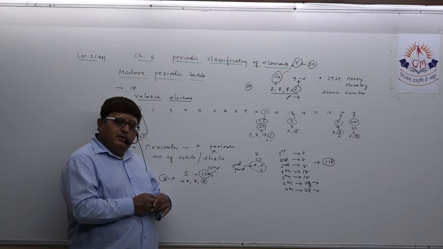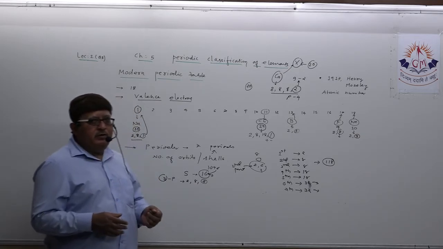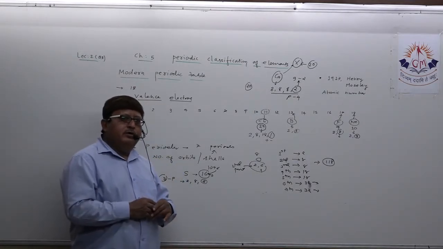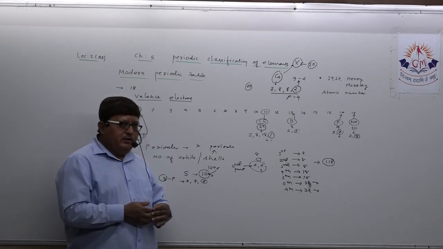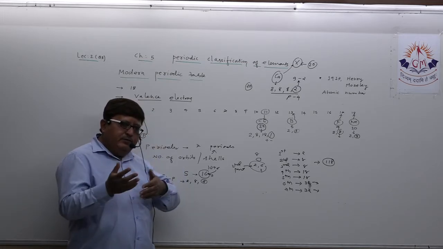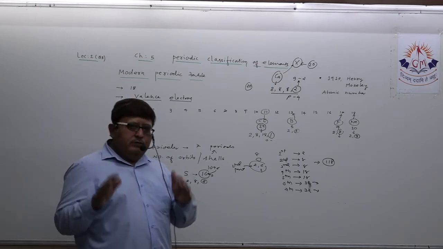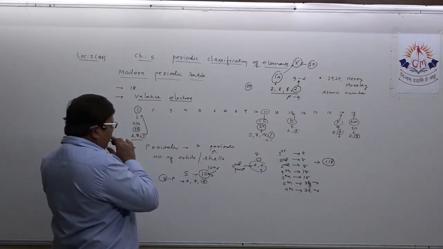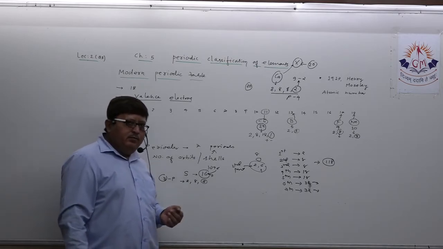First, clear this in your mind. This is very important, and my personal suggestion is that up to 30 elements you should know the atomic number. Then you will decide the electronic configuration, right? And you will be able to predict their chemical properties. First, dear student, look at the modern periodic table for just 2 minutes and clear your mindset before I discuss some other one-liners and MCQs with you.